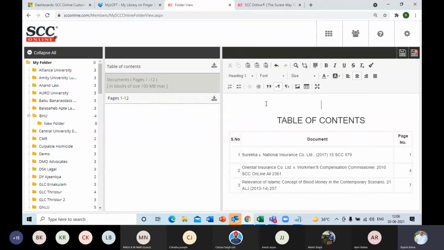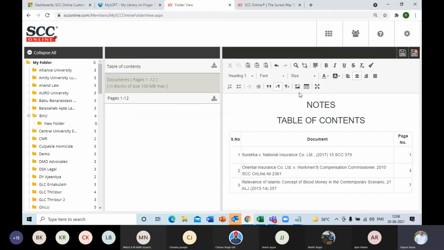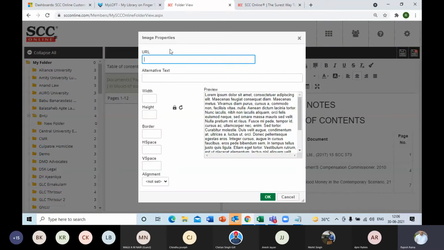Not only that, I can also embed, if I'm, suppose, preparing for the moot court or something like that, I want to embed my college logo. I can go to the website of the college, right click on the logo, click on copy image address, go to this image icon in the table of contents, the third last, click on that, and paste the URL.